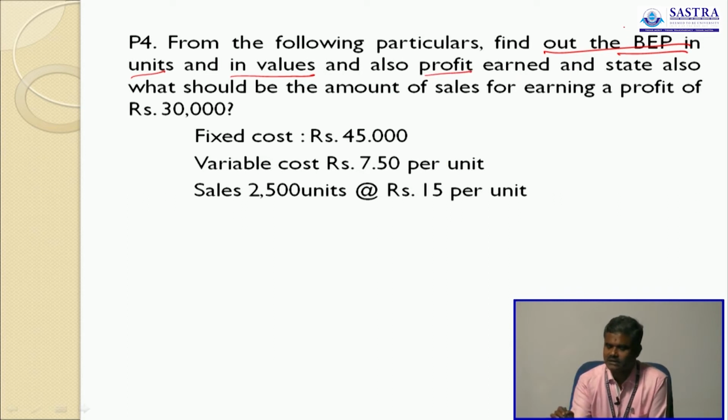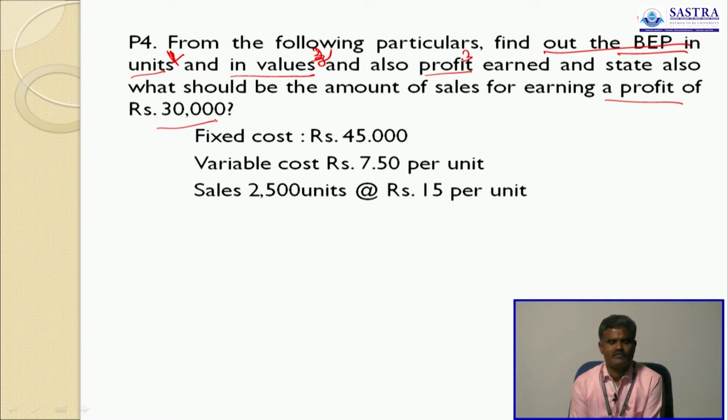So three questions: BEP in units 1, BEP in value 2, profit 3. And state also what would be the amount of sales for earning a profit of 30,000. So here they ask you to calculate required sales to earn a profit of 30,000.